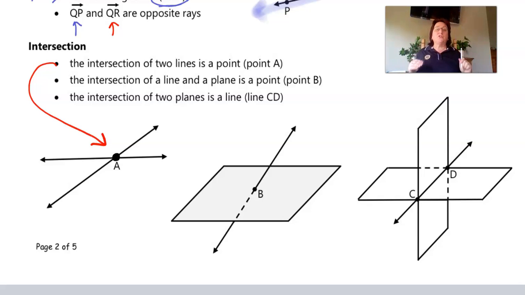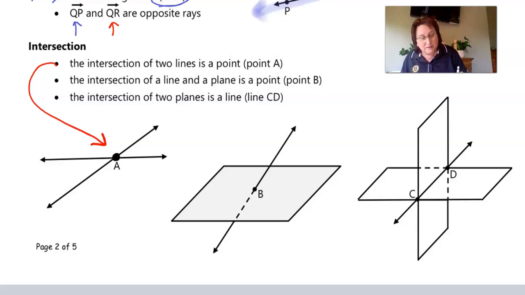Now, the intersection of a line and a plane. Guys, that's like if I were to actually drill a hole in my table and put my pencil right here through the hole. This could represent a line, and it goes through a flat surface.